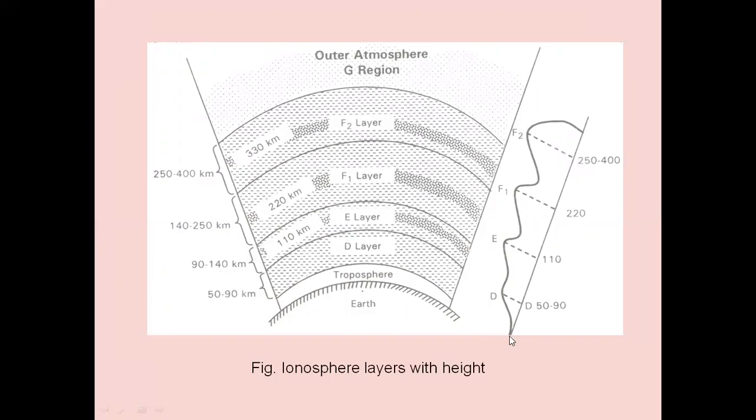The ionization density is changing. In the D layer, E layer, F1 layer, and F2 layer, it is increasing. F1 and F2 layers will always be present, irrespective of daytime or night time. During seasonal variations, and during daytime and nighttime, these layers will have different widths and different ionization densities.